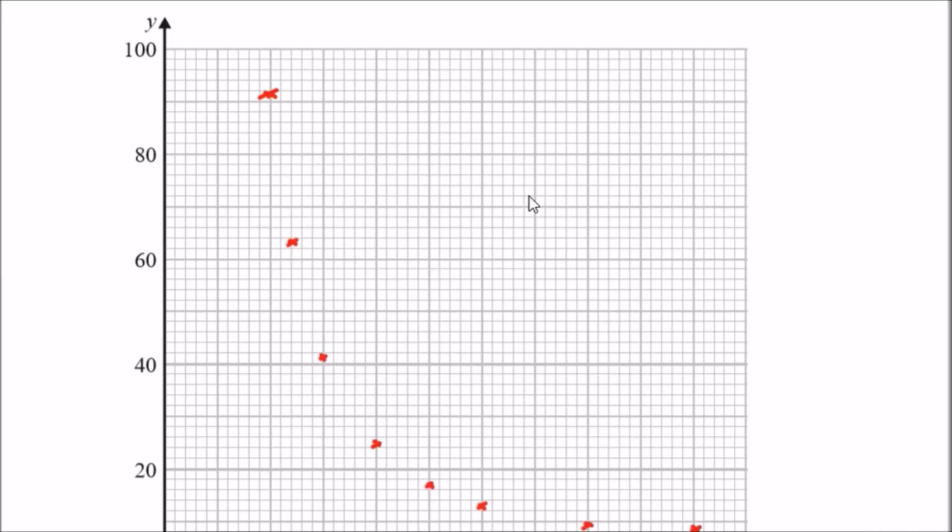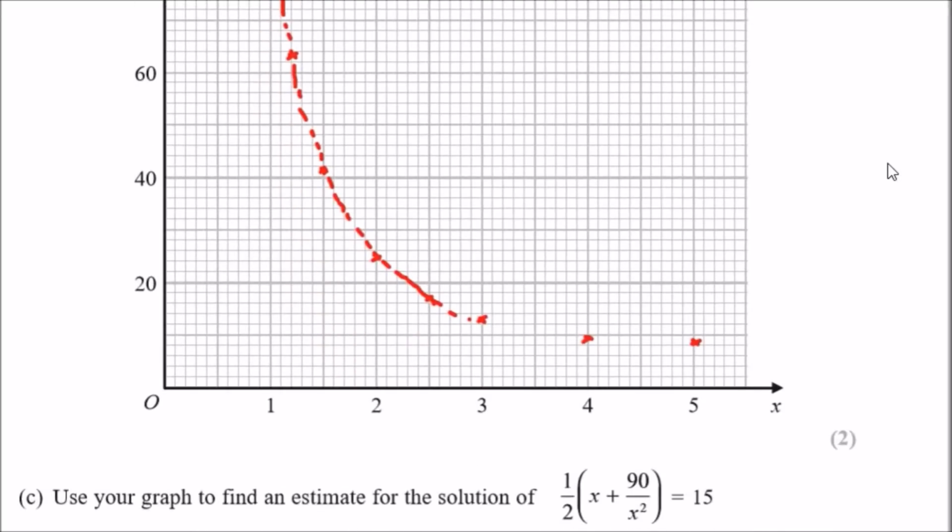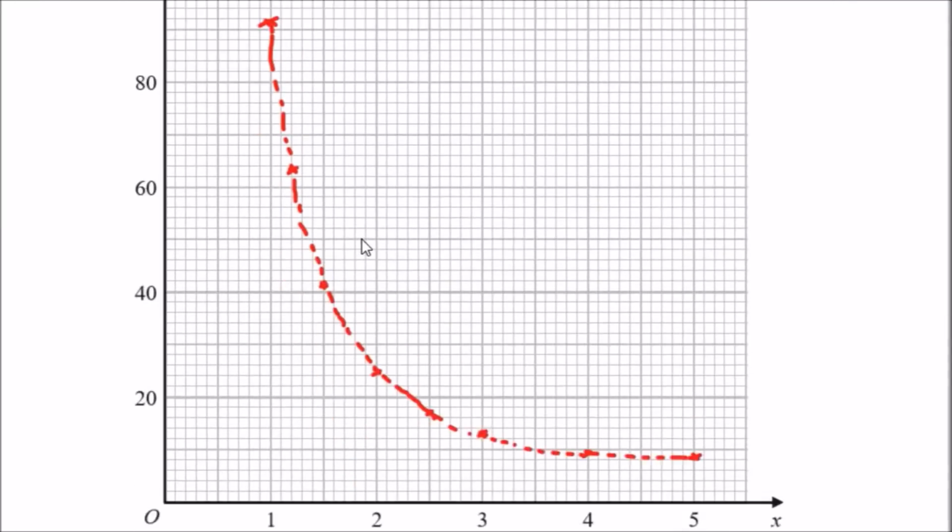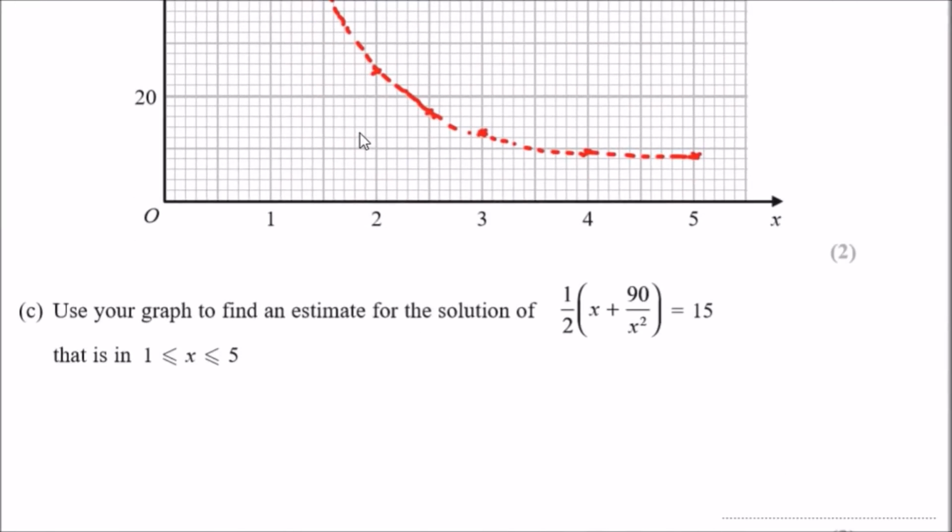Well, this is going to be the very hard part because I'm doing it on PC. So I'm just going to draw a dotted line. Oh, so hard. So this one, just be very careful how you smooth it out, yeah? Nice. It's a shame you only get 2 marks for this one because it feels it should be worth more. But anyway, this is the kind of curve you're getting.